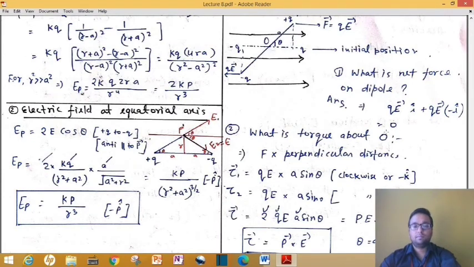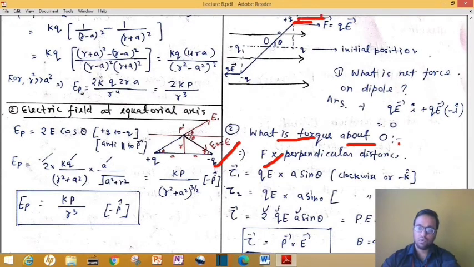Second point is, what is torque about O? So we will have two torques, torque 1 or tau 1. This will be force QE into the perpendicular distance between the action line of this force and this point. Here you can understand that this hypotenuse is A, and this base component is A cos theta, but that is not useful for us. This perpendicular distance is A sin theta, that is useful for us.